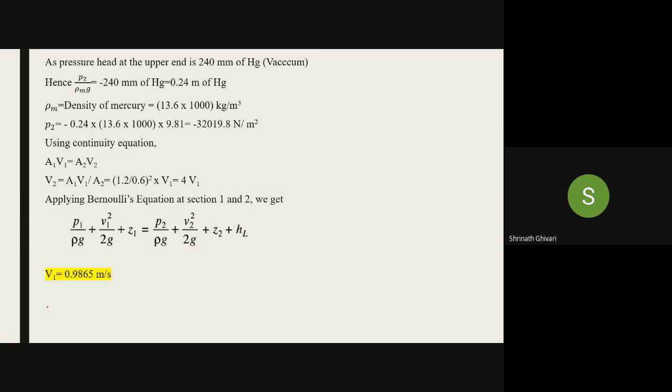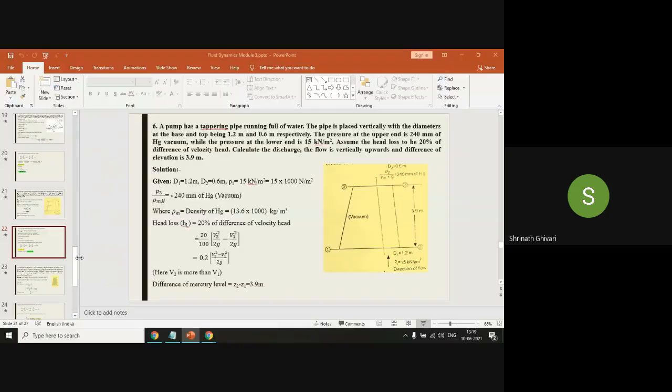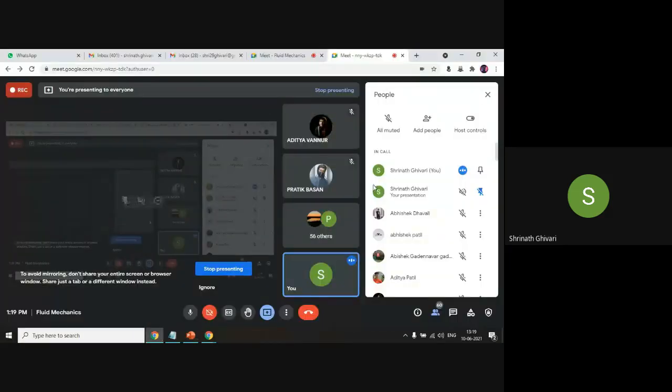How much? 1.0972, okay, fine, meter cube per second. I've got 1.1157 meter cube per second. Did you understand how to solve the problem at least, everyone? Yes, sir. Okay, fine.